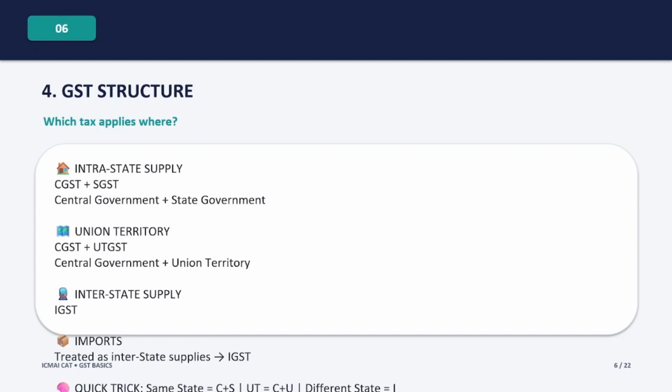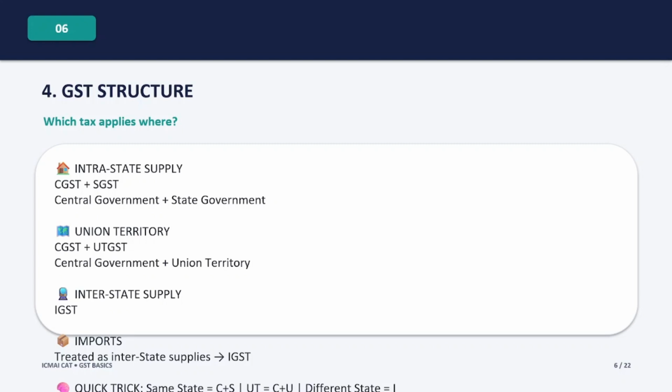Now let's understand the different types of GST. This is one of the most important areas to remember. First we have CGST. CGST stands for Central Goods and Service Tax. Then we have SGST. SGST stands for State Goods and Service Tax. Now when there is an intra-state supply, meaning the supply takes place within the same state, we generally have CGST plus SGST. One portion goes to the central government and the other portion goes to the state government.